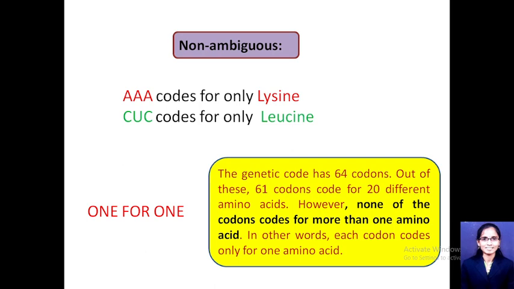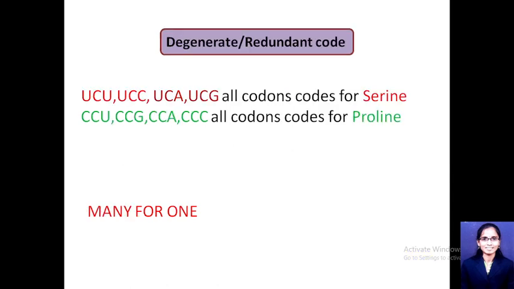For example, the AAA codon will always code for lysine. That is, whenever the triple A comes on the mRNA, only lysine will be added during protein synthesis. Or CUC will code for leucine, like that. That is one for one.